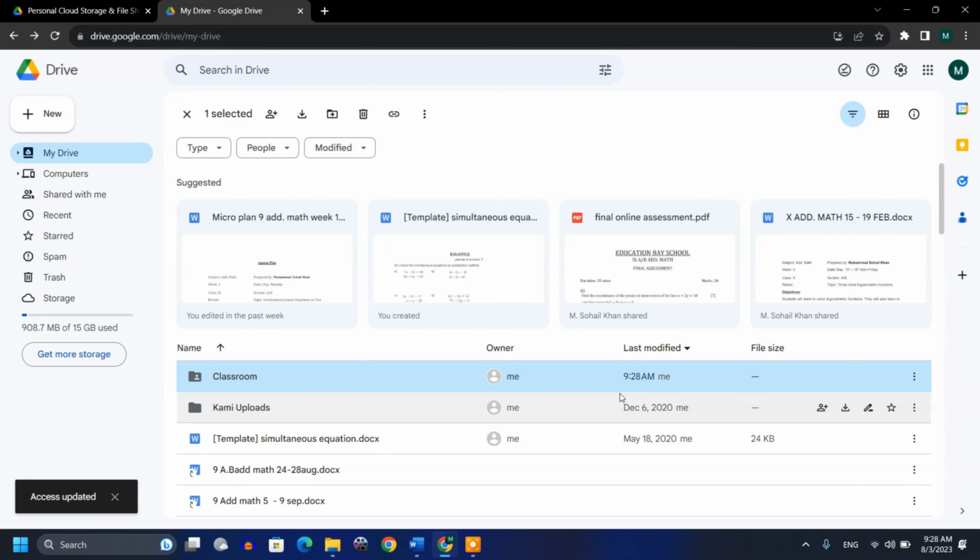Now the notification is sent. Now I'll open the email address of that person and I'll show you how it will look and how that person can work and upload things on it.